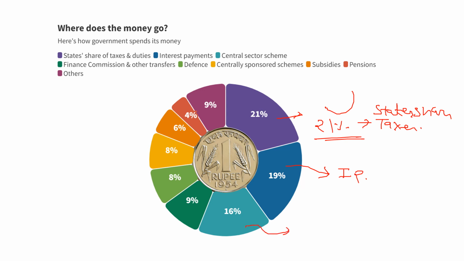Third one, 16% central sector scheme. Central sector, where 100% funds allocated by central government.